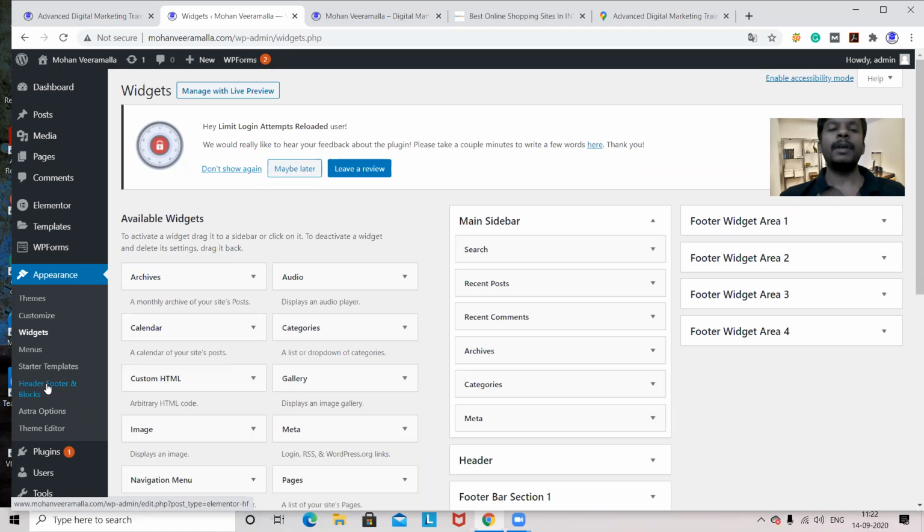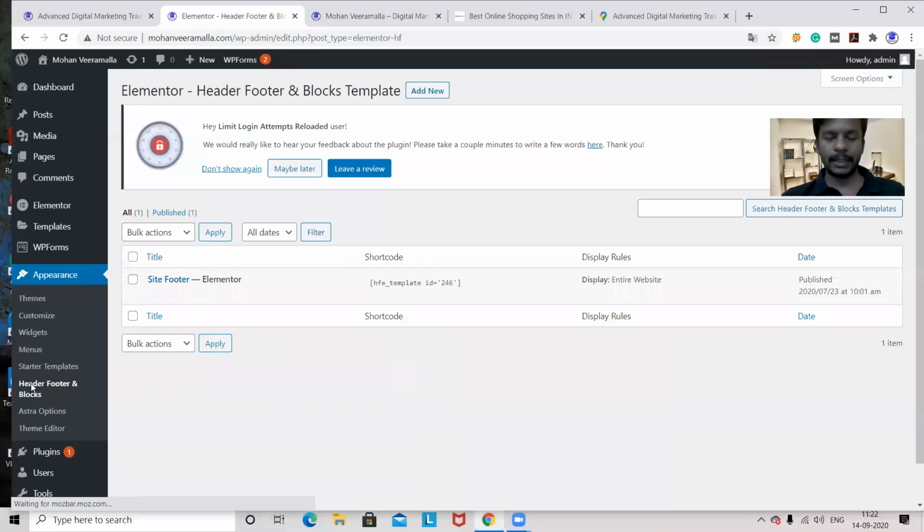If this theme is disabled for uploading the header file, or if you faced any problem uploading a logo yesterday, then you have to come here again. But we didn't face any problem yesterday. We are facing it today for the footer, so we'll go to this section. If you have any doubts in between, you can ask.